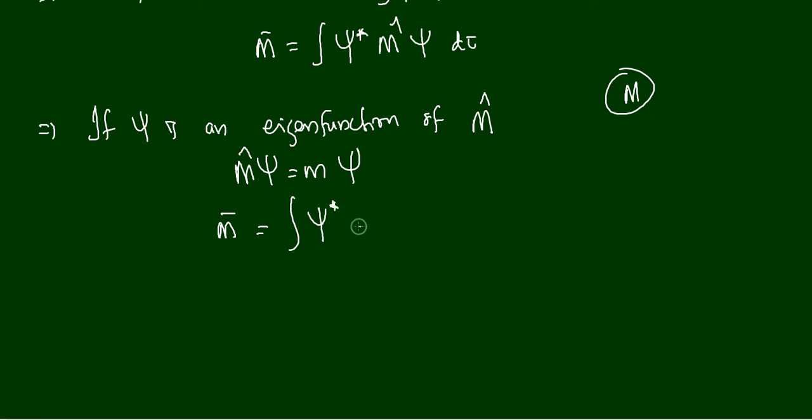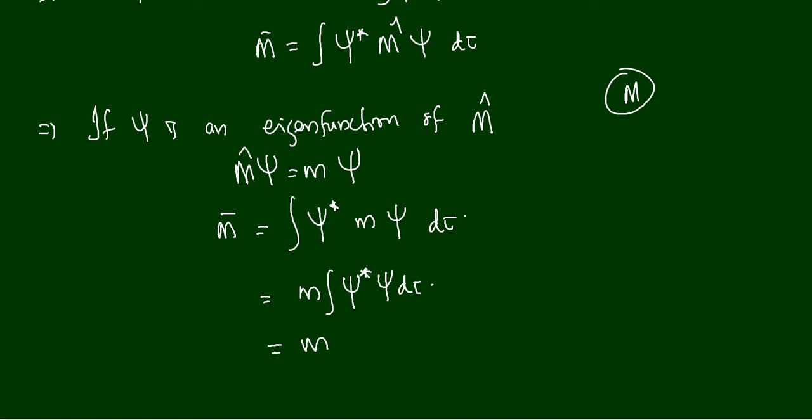M cap psi is equal to m psi ditto, or we can write m integral psi star psi ditto, and that is equal to m, because psi star psi ditto is equal to 1 because psi is already normalized. So if psi is an eigenfunction of m cap, provided psi is normalized, then m bar will give the eigenvalue m.